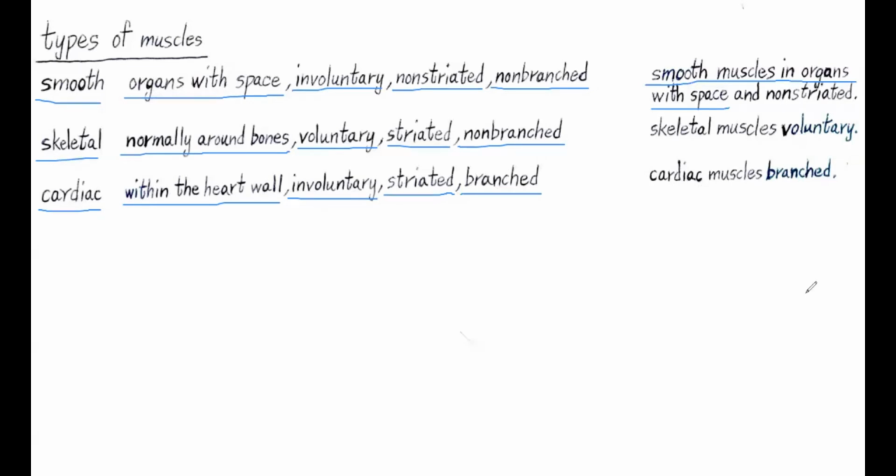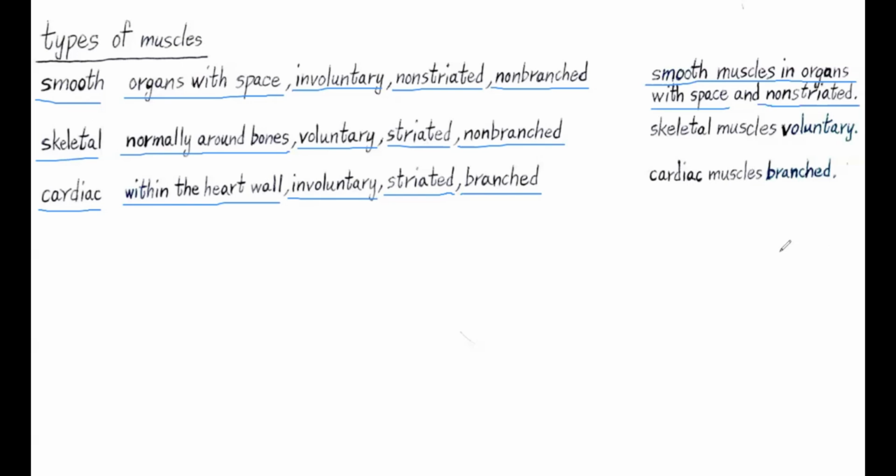Now, we also said that smooth muscles are non-striated. So what does it mean? As long as you know that smooth muscle is non-striated, then you know the other two are going to be striated. So you know the skeletal muscle and the cardiac muscle are going to be striated, because they are the other ones.